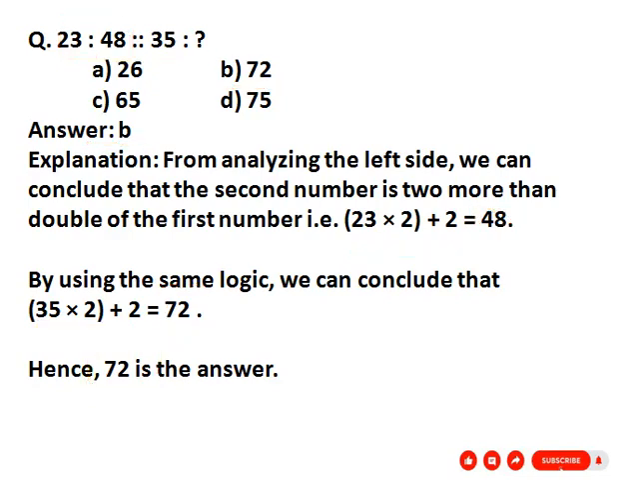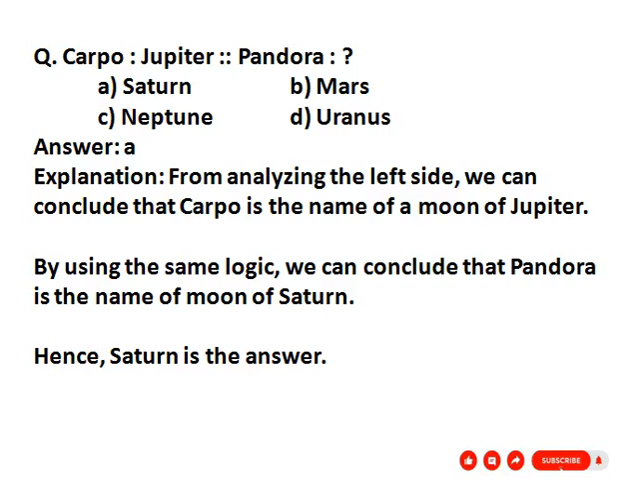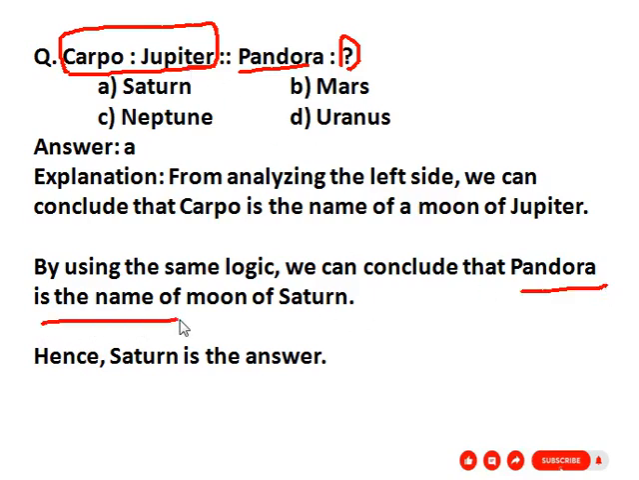Our next question is: Carpo, Jupiter, Pandora, question mark. So see the first group, Carpo and Jupiter. Carpo is a moon of Jupiter. So Pandora, whose moon? See here, Pandora is the name of a moon of Saturn. So Pandora is a moon of Saturn. So our correct answer is Saturn. So here option given, option A, Saturn.